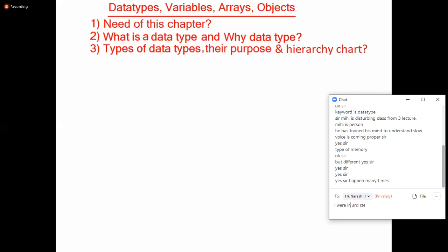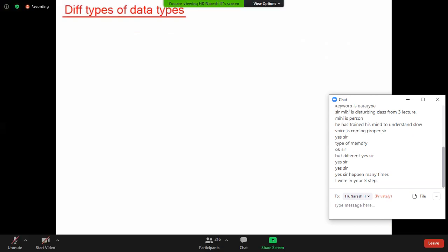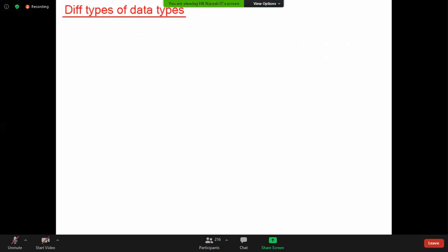Tell me now, types of data types, their purpose and hierarchy chart. Now let me move to the types of data types. Sir, from here onwards, you take any chapter: data type, types of data type; variables, types of variables; method, types of methods. Like that, you can start easily catching all the points. Every chapter will be there: the one word, then types of that word. So, different types of data types.